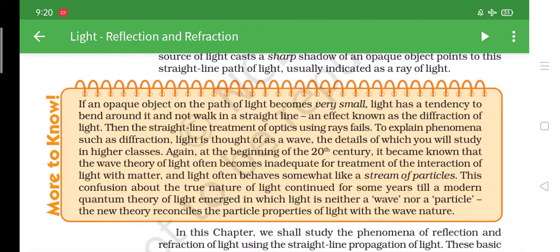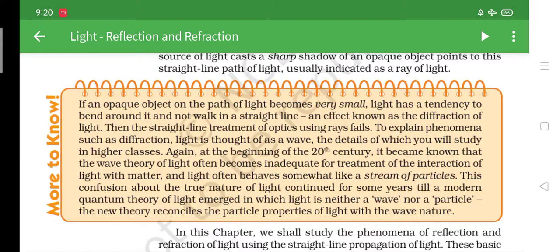Diffraction, or you can say refraction, what is it? An opaque object is one through which light cannot pass. What would happen when you throw light on it? It will bend the light to some extent. For example, take a plate. When you put on the light, you will see that on one side of the plate the light still passes by, but it does not go through the plate. Why? Because that is not a transparent object, that is an opaque object. Yes, so that is what happens.